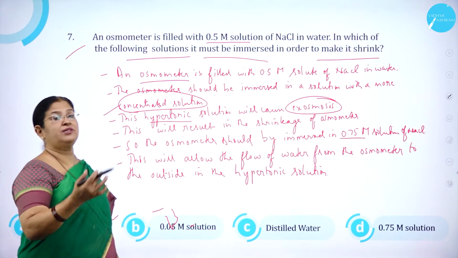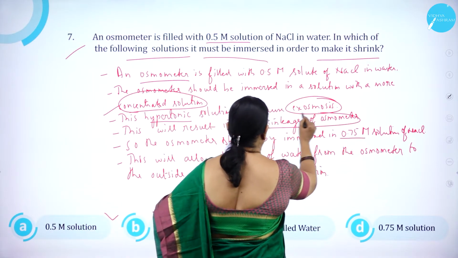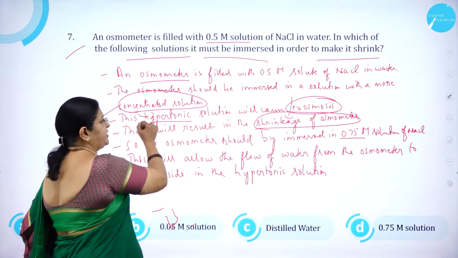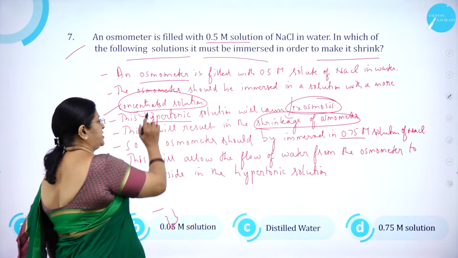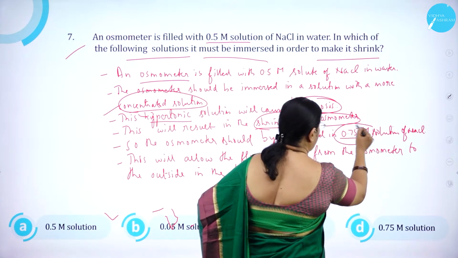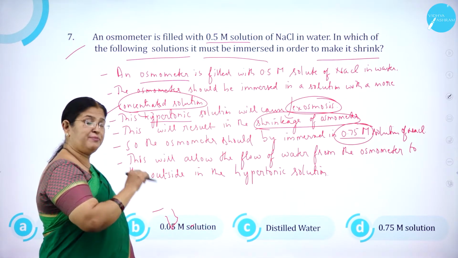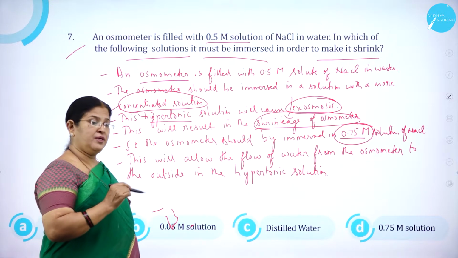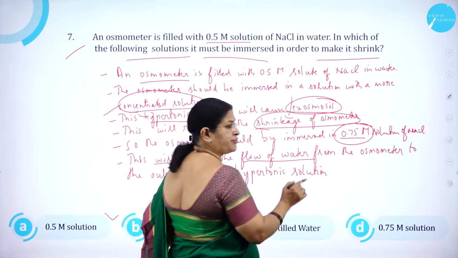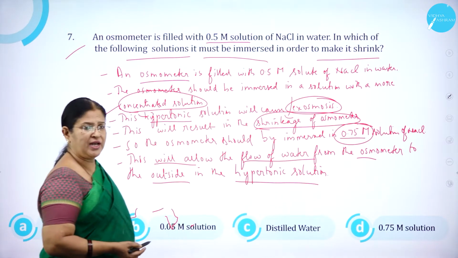Exosmosis means the exit of water from the osmometer. So this will result in the shrinkage of the osmometer. Exosmosis happens only when it is immersed in a more concentrated solution. So the osmometer should be immersed in 0.75 M solution of sodium chloride, and this will allow the flow of water from the osmometer to the outside, into the hypertonic solution. So obviously it will shrink.